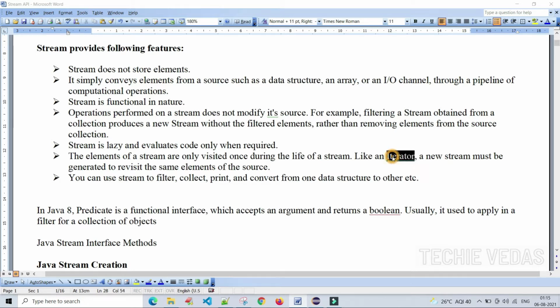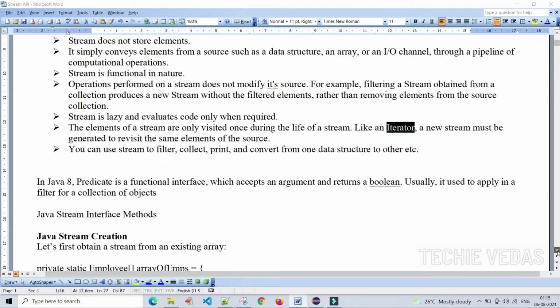Like an iterator, a new stream must be generated to revisit the same elements of the source. If you want to revisit the same elements of the same source, we have to have a new stream rather than using the already existing stream. Only once in the lifetime of the stream it will visit the source elements, not every time.